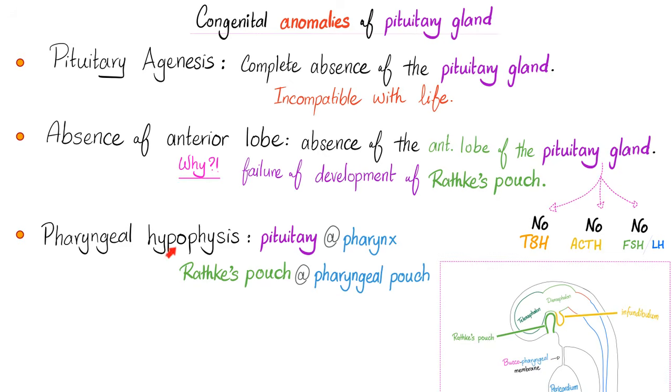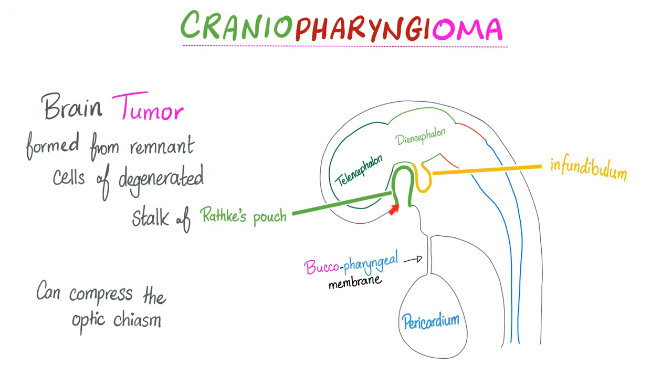Next, you have a pharyngeal hypophysis, a pituitary in your pharynx. What the what? Yes, because it started at the roof of your mouth. It makes sense once you understand what you're talking about. So normally, your anterior pituitary came from here, the roof of the stomodeum, which is the Rathke's pouch. But the posterior pituitary came from here, from the infundibulum, which came from the diencephalon. That's why the hypothalamus is here. The posterior pituitary is just a continuation of the hypothalamus.